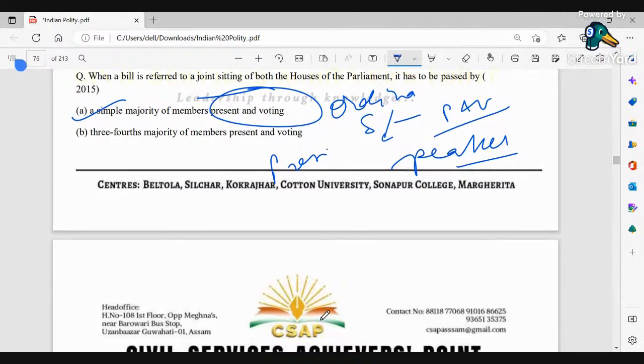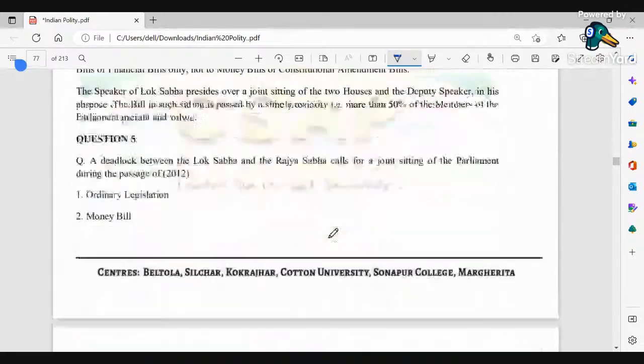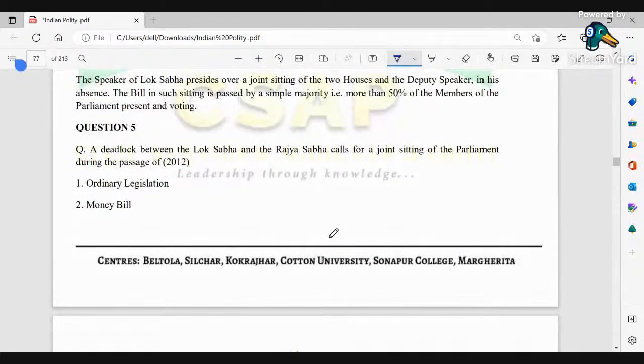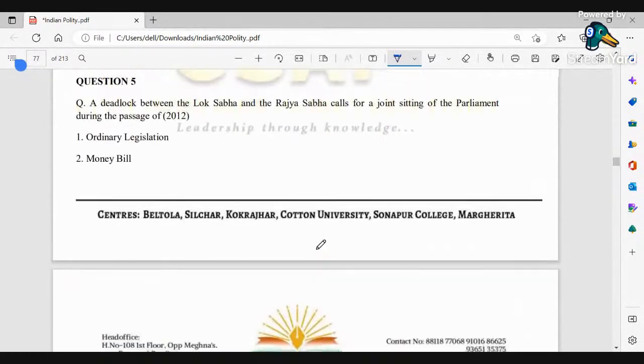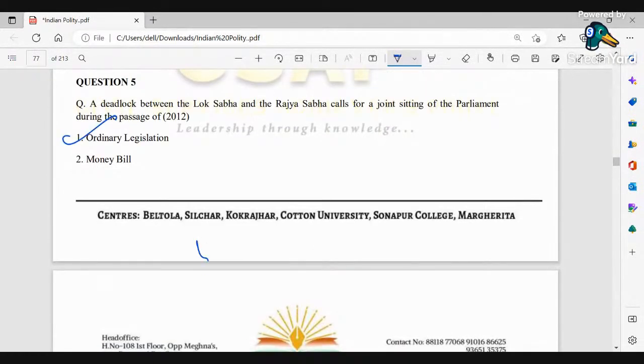So that's the main important clauses. Then a deadlock between Lok Sabha and Rajya Sabha calls for a joint sitting of the parliament during the passage. So यहाँ पे अभी मैंने बोला, so यहाँ पे one only है, that is what? Ordinary legislation. बाकी कोई का यहाँ पे सवाल ही नहीं है.